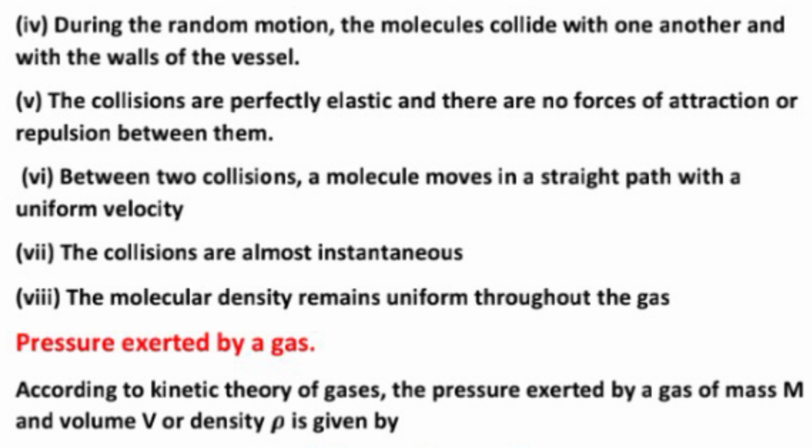Pressure exerted by a gas. According to kinetic theory of gases, the pressure exerted by a gas of mass m and volume V or density rho is given by P equal to 1 upon 3 m n v bar square. Here n is the number of molecules per unit volume and m is the mass of each molecule and v bar square is the mean square speed.